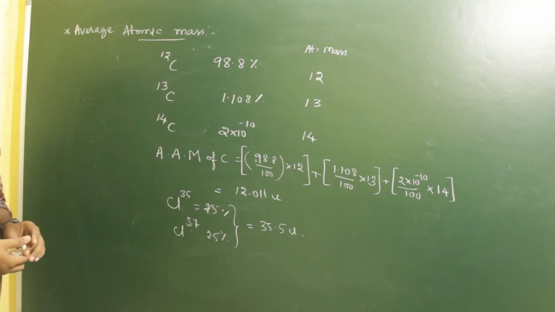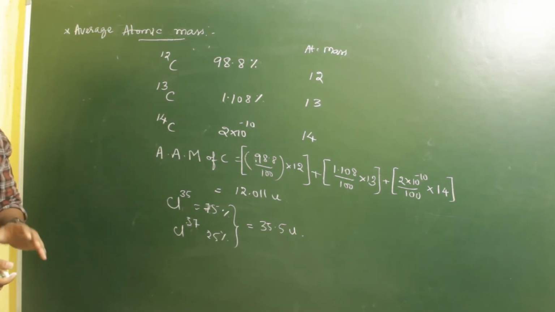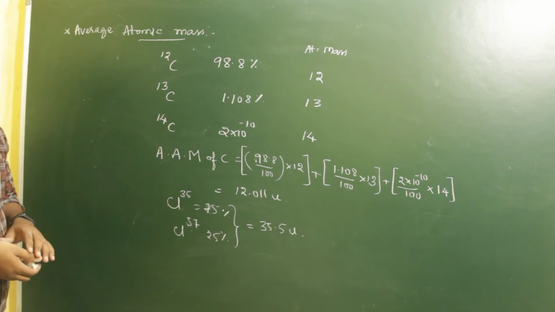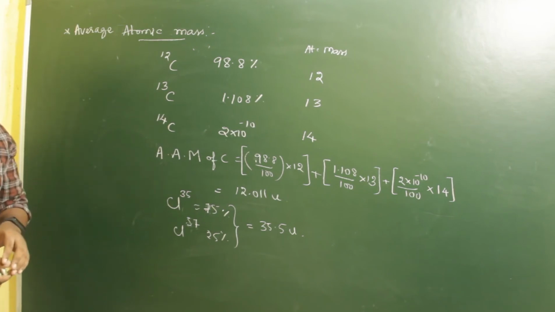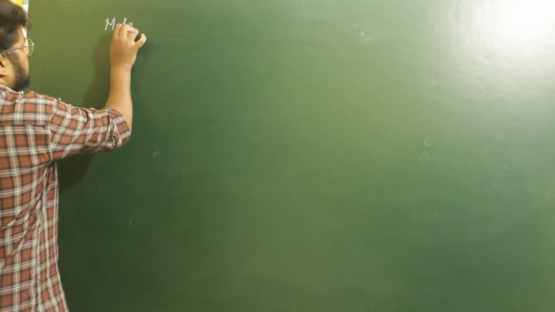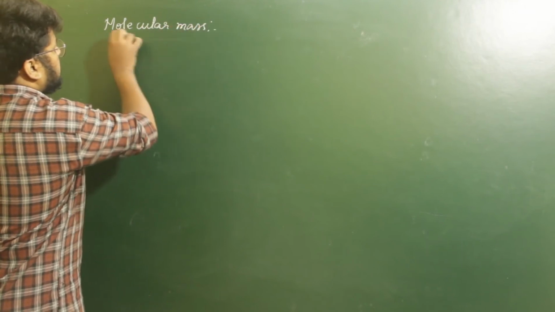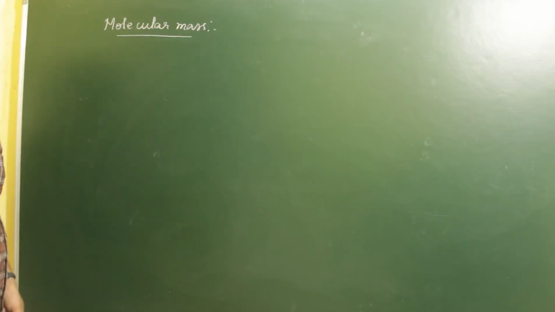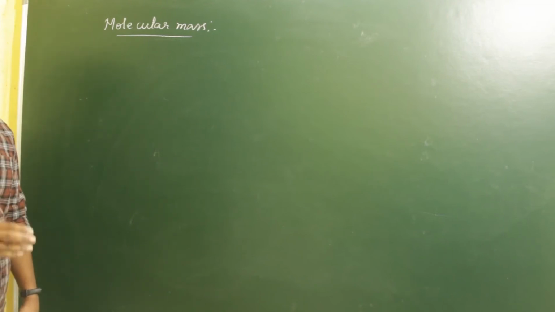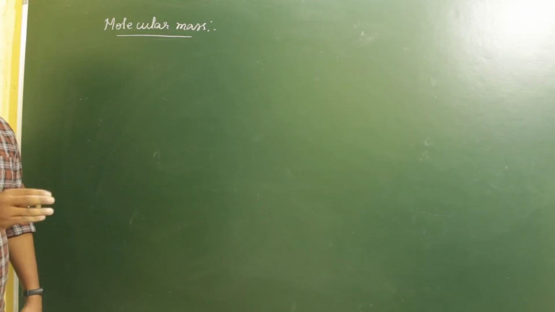So what is average atomic mass? It is the average of atomic masses, each multiplied with the respective relative abundance of a given element's different isotopes. Okay. Now, molecular mass is the sum of the masses of the atoms present in a molecule.